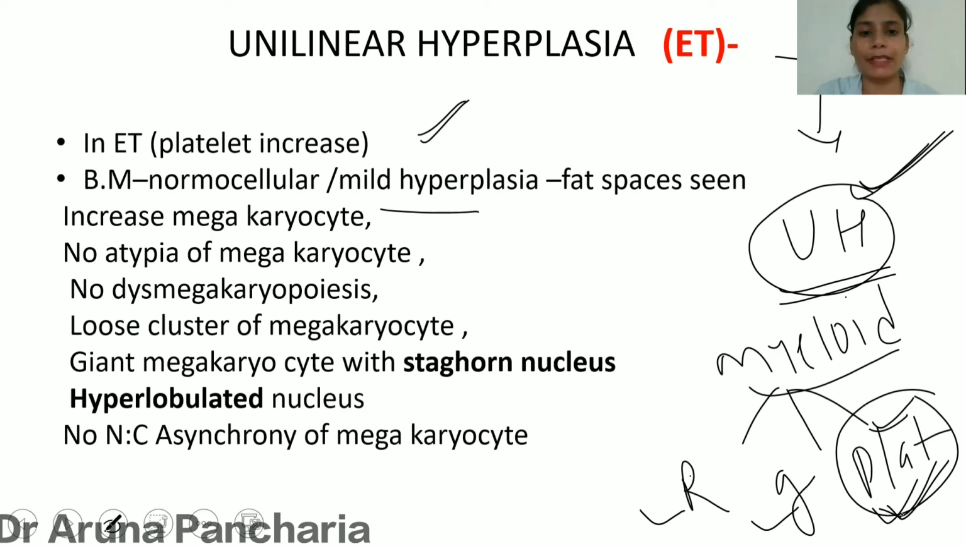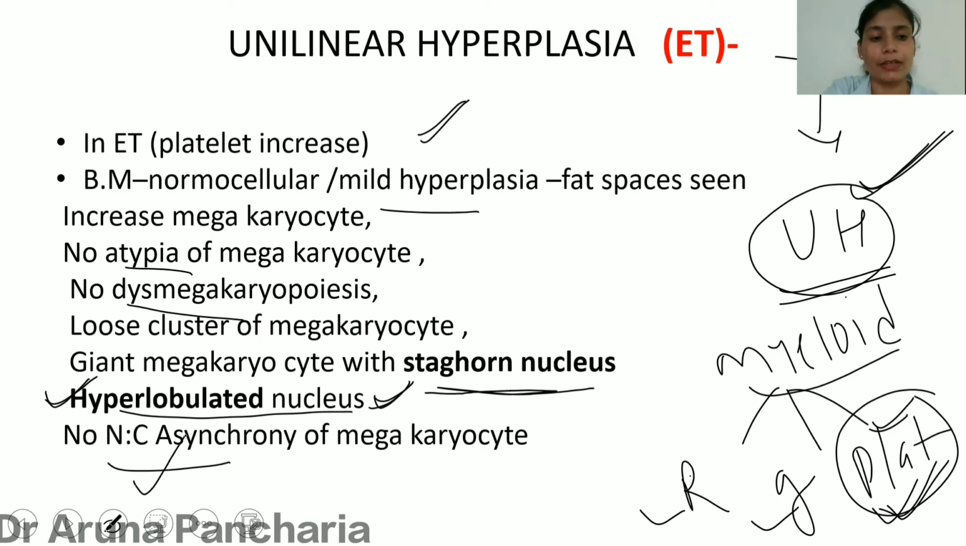So there is no marked hyperplasia of the bone marrow, and the characteristic nuclei of the megakaryocyte are staghorn nucleus and hyperlobulated nucleus. This word hyperlobulated nucleus is important because there is a hypolobulated nucleus in the case of primary myelofibrosis. There is no dysmegakaryopoiesis, no atypia, no nucleocytoplasmic asynchrony. While all these, that is asynchrony, atypia, and dysmegakaryopoiesis, are seen in myelofibrosis.